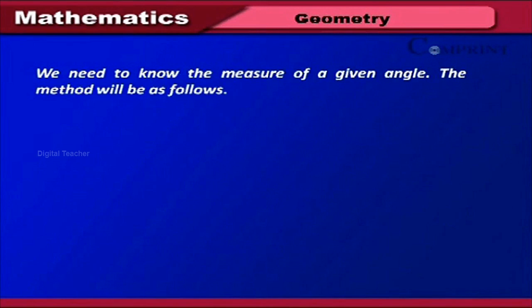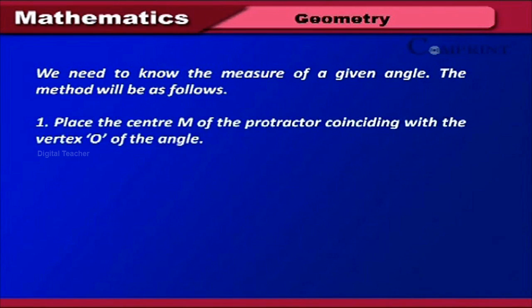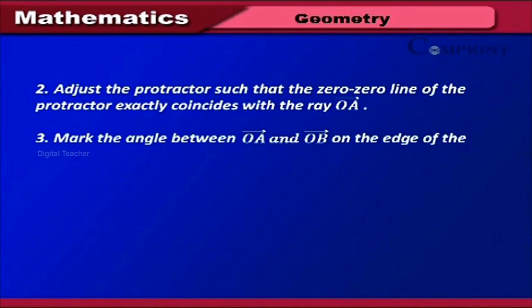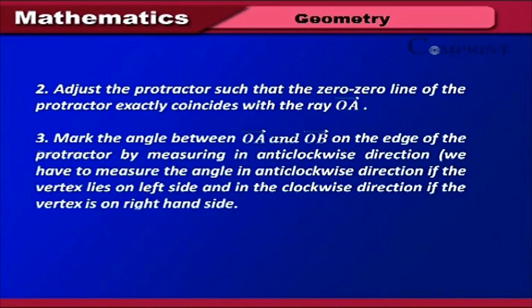We need to know the measure of a given angle. The method will be as follows. 1. Place the center M of the protractor coinciding with the vertex O of the angle. 2. Adjust the protractor such that the 0-0 line of the protractor exactly coincides with the ray OA. 3.